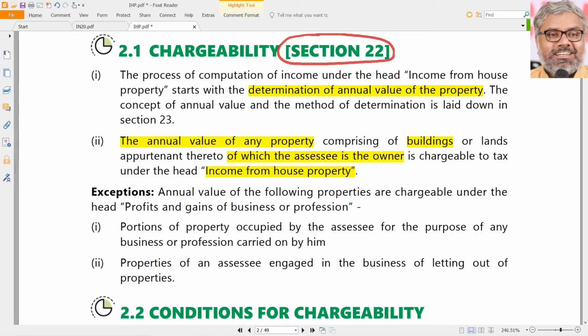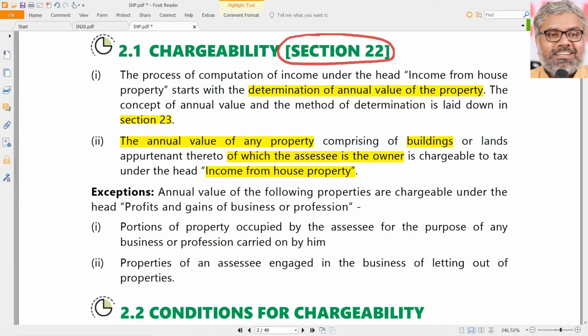The annual value of any property comprising of buildings or lands appertaining thereto, of which the SSC is the owner, that is subject to tax, chargeable to tax under this head of income from house property. There are many words used here. One is annual value. What is annual value? We will definitely determine under section 23 later. Definitely that is the most important aspect of this entire head of income. We will come to that.